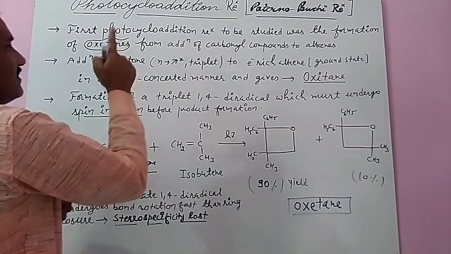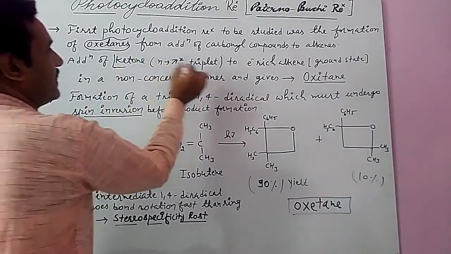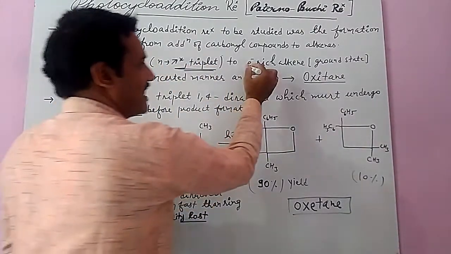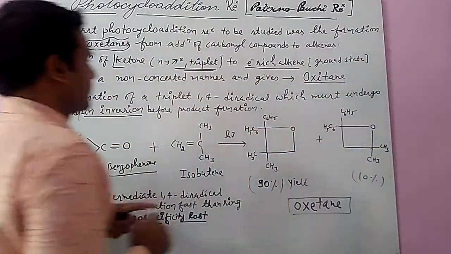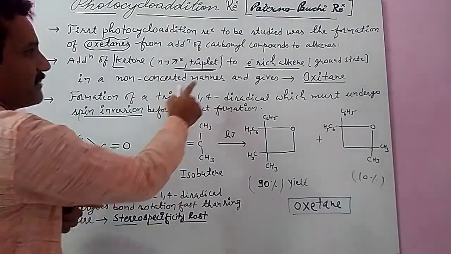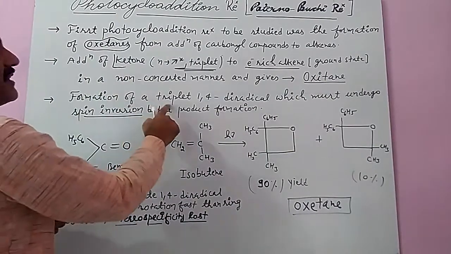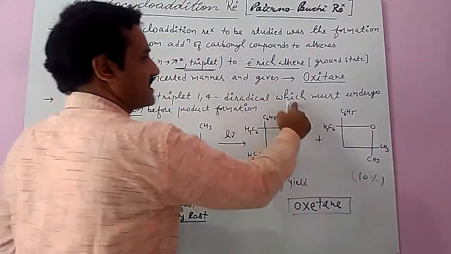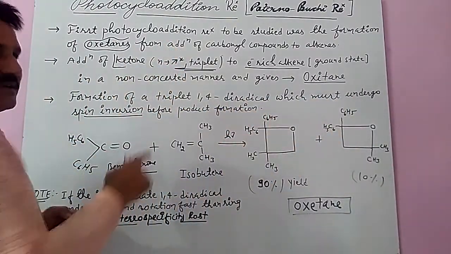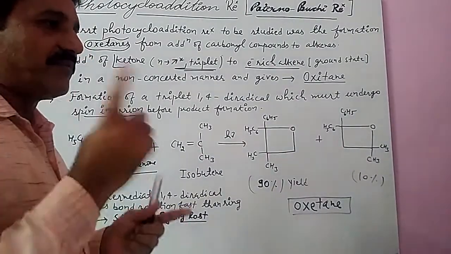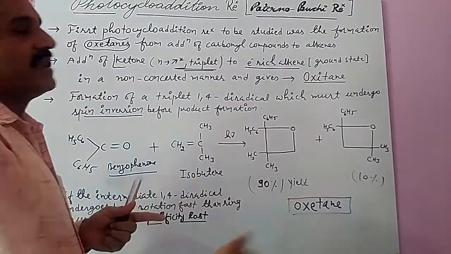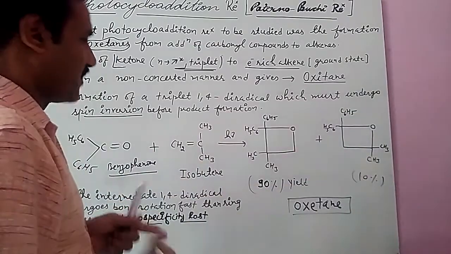In this, the ketone is always in the triplet state, whereas the alkene is in the ground state, and they add in a non-concerted manner and give an oxetane. It involves formation of a triplet 1,4 diradical, which must undergo spin inversion. It means that after the formation of the 1,4 diradical, there is a spin inversion for the further product formation.